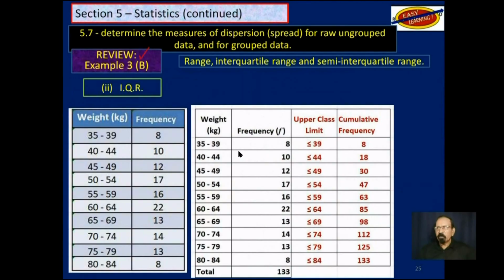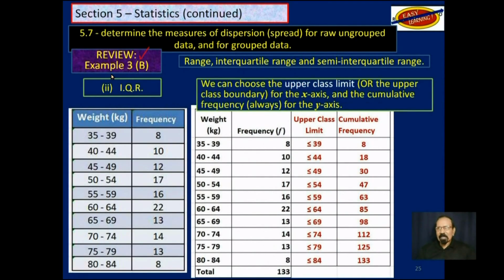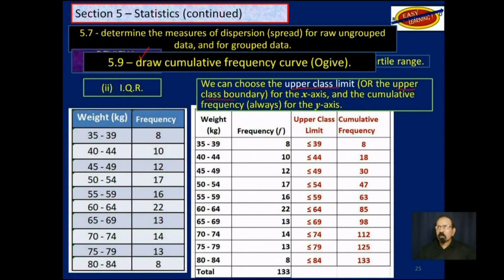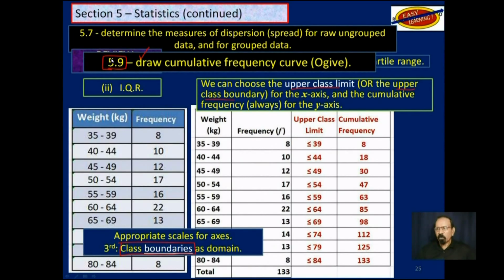So we are still reviewing what we did, because remember this is work we did before. At that time, I told you that we can choose the upper class limit, we can choose the upper class boundary to prepare this ogive. But now in this objective, 5.9, we are told to use class boundaries.